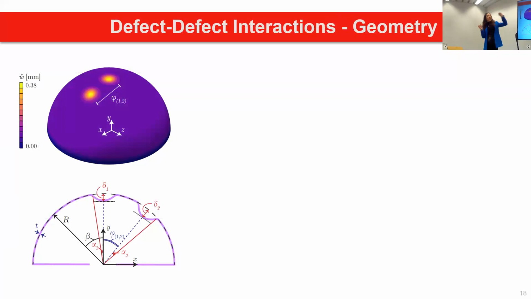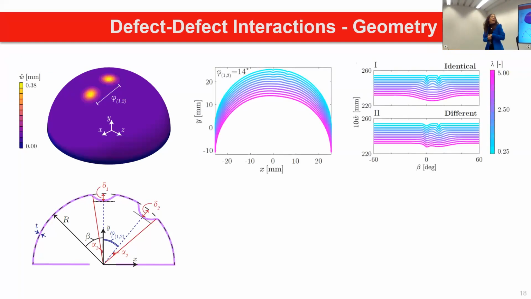To do that, we went back to the two defect case to be able to really examine this. So the parameters are the same. I put them here as a reminder. One thing to mention is that in these cases, always the defect number 1 that you will see later on in the slides is in the pole. And then we change the angular separation and a lot more parameters of the second defect that is not in the pole. At this point, geometry becomes important as well.